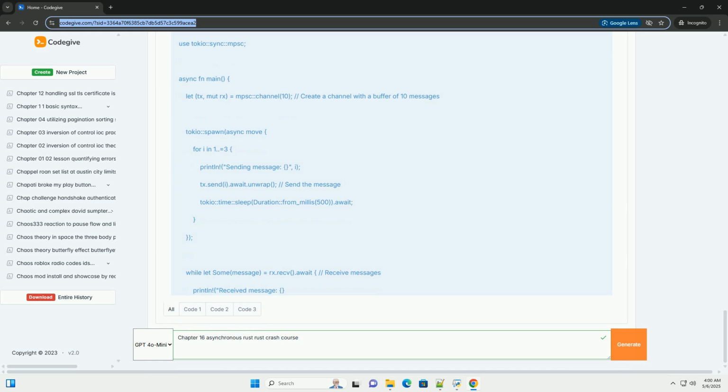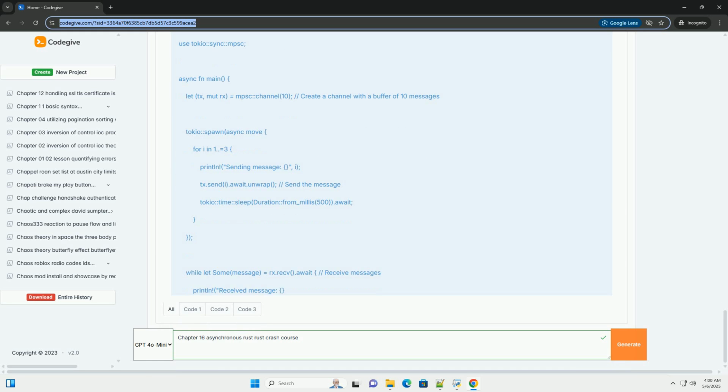4. Executors. An executor is responsible for running futures. It takes a future and repeatedly calls its poll method until the future is complete. The Tokio crate provides a powerful and efficient runtime executor. Common executors include Tokio, async-std, and others.